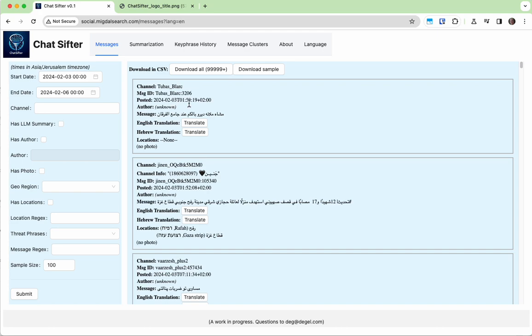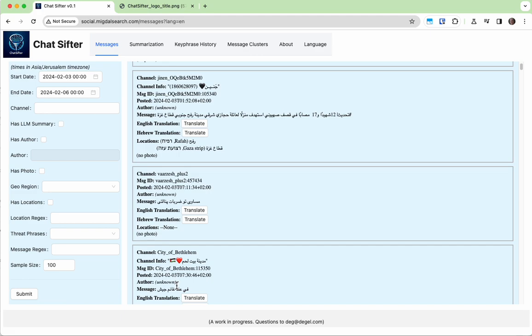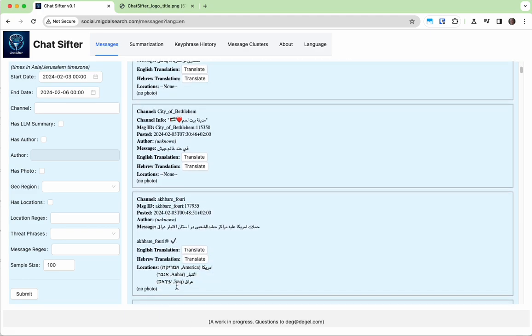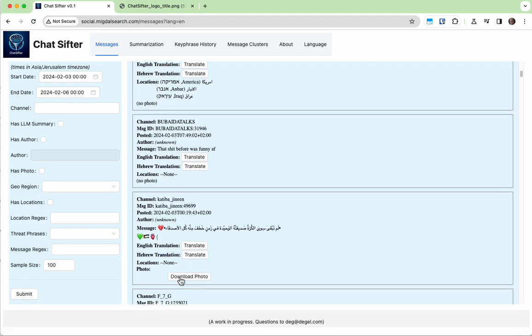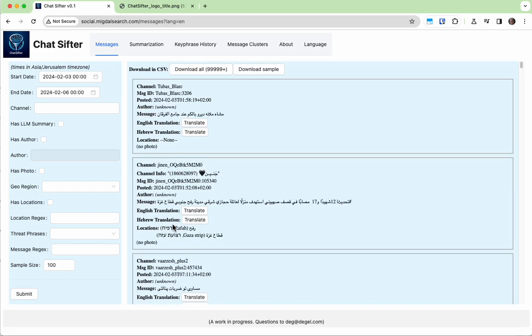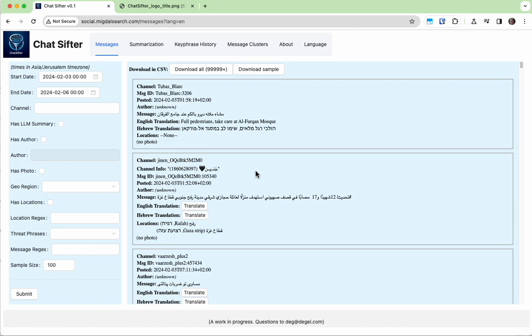For each one of these, we show the channel it came from on Telegram, the precise message ID, the time it was posted, and the author, which is not always available, but some posts do have authors. Unfortunately, not in the sample, but when there's an author present, he will appear. For each one, we can translate from the native language into English or into Hebrew.